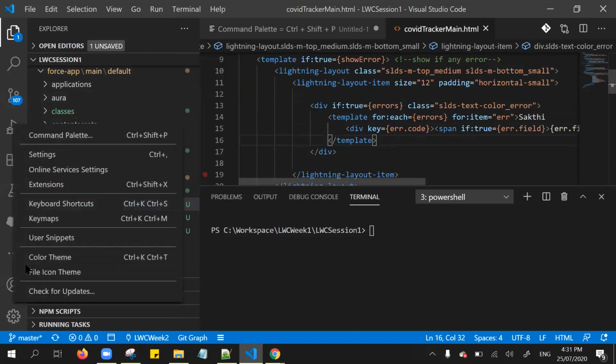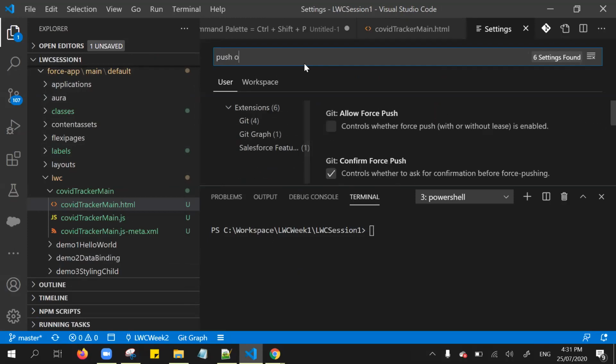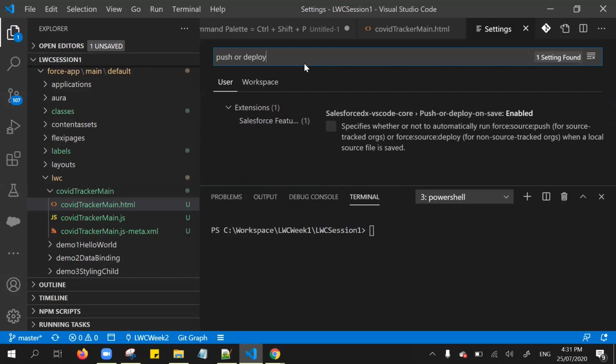For that, we need to go to the settings, either again through the navigation or with the key shortcut Control comma. And from the search settings here, simply type push or deploy. Okay, from here, as I mentioned, there are two options.